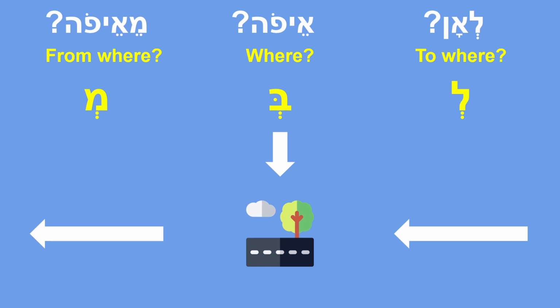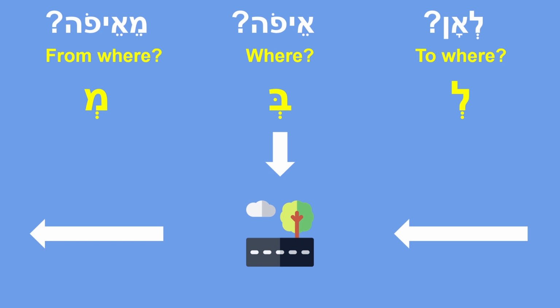So when we're talking about a place, we have three question words. The first one is efo, and the preposition that answers the question is be. It means we're already somewhere. Le'an is where are you heading, to where, to which direction. And the preposition that answers the question le'an is the preposition le. And we also have the question word me'efo, which means from where, and the preposition that answers the question me'efo is the preposition me. Excellent.